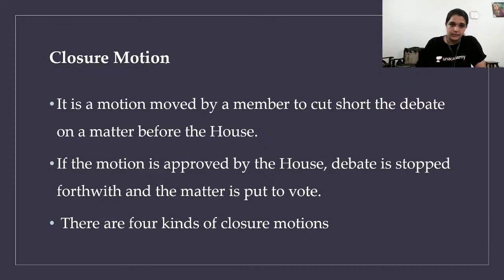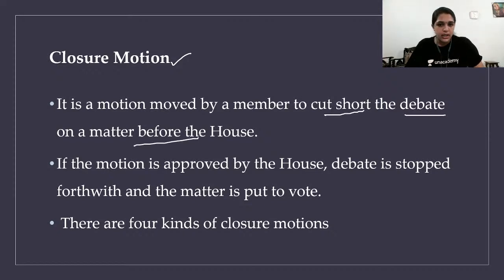First is closure motion. What is a closure motion? It is a motion moved by a member to cut short the debate on a matter before the House. There is a debate going on, and it's taking a very long time, but that particular matter is very important and has to be put to vote immediately on that day itself. So a member moves a motion saying let's stop this debate and go for voting.